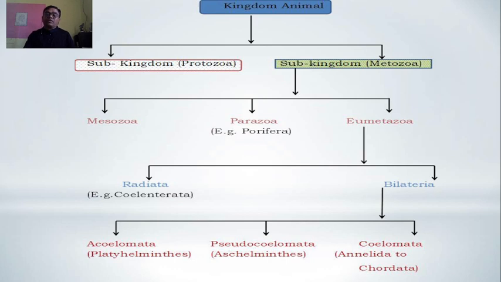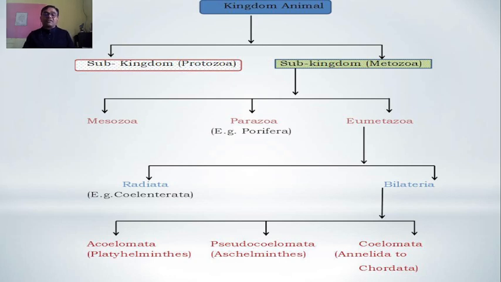Depending upon symmetry, Radiata is represented by the Coelenterata, and Bilateria shows differentiation on the basis of coelom. When we study the invertebrates in detail, the first phylum is Protozoa, second is Porifera, third is Coelenterata. After that comes a gradation of organization: single-celled, then multicellular, multi-organized.